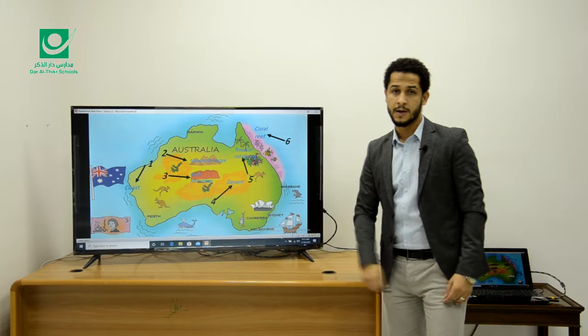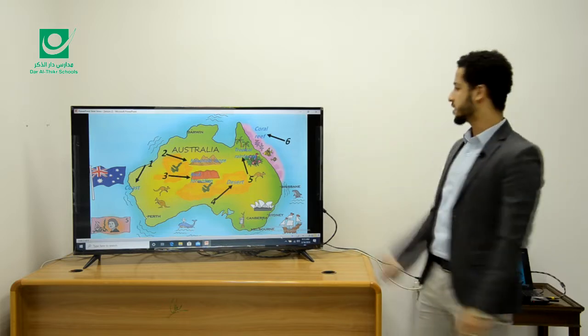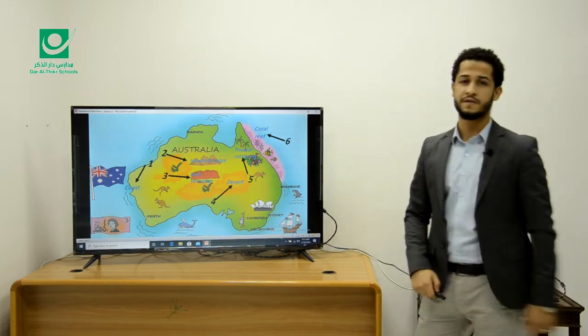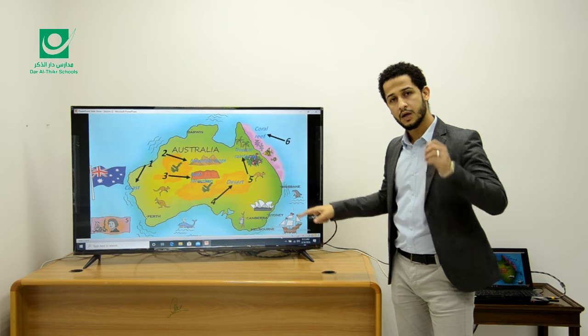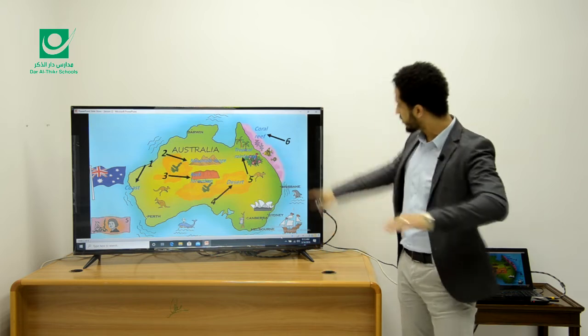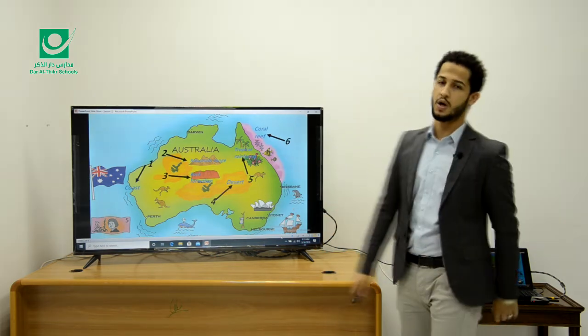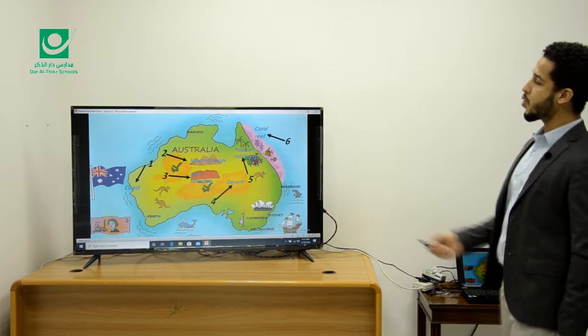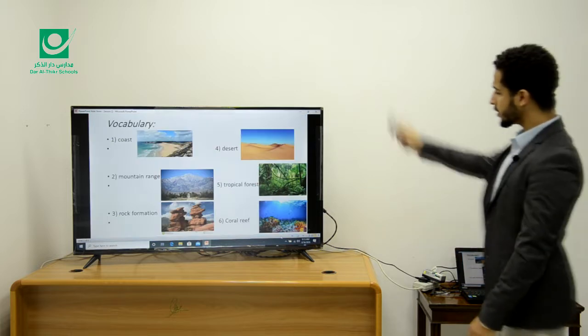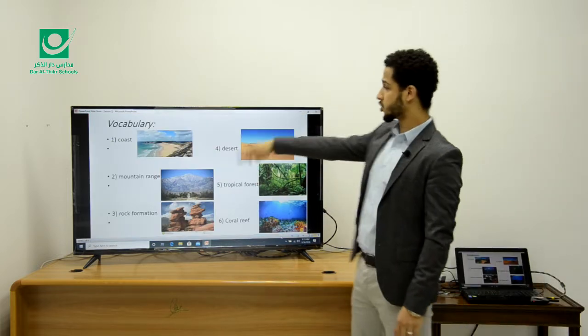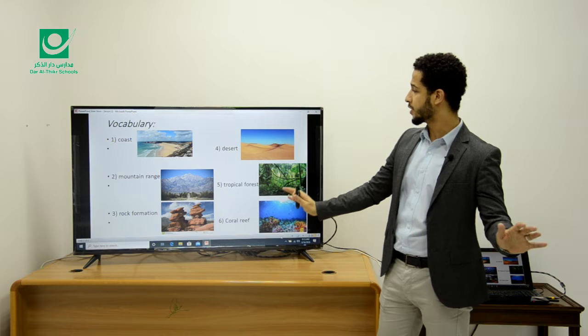And number 6, this beautiful scene that you can see in the sea. Coral reef. Coral reef means some colored rocks found near the surface of the water. Okay, let's move to the next slide. These are the 6 words we are responsible for now.